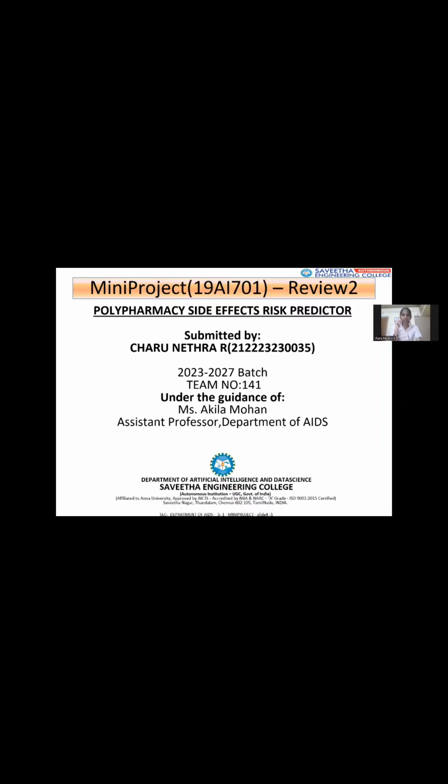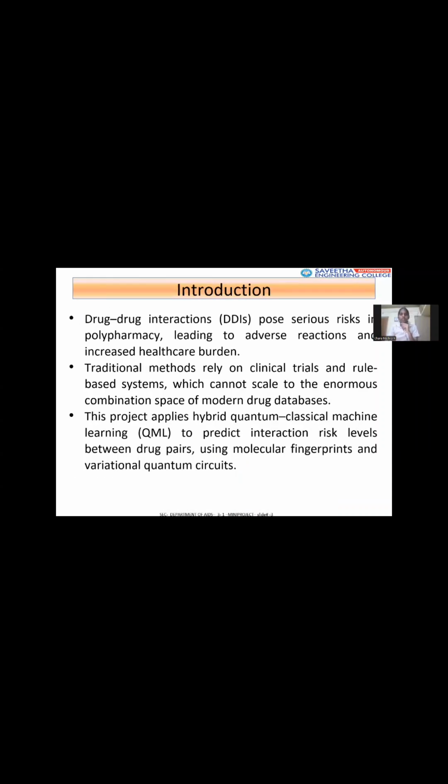Our mini project title is Polypharmacy Side Effect Risk Predictor, and we are doing this by using quantum machine learning. Our aim is to predict the risk levels when we intake multiple drugs at the same time. It is a drug-drug interaction which poses serious risk in polypharmacy, leading to adverse reactions and increased healthcare burden.